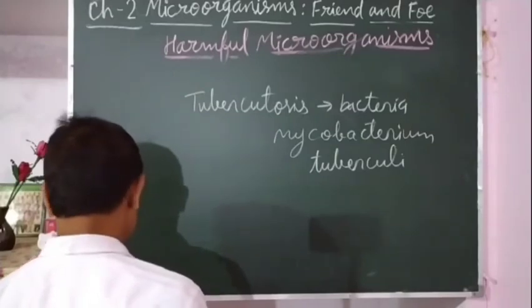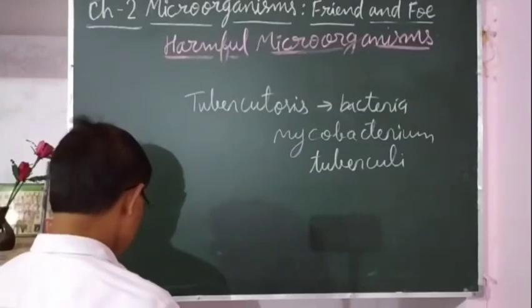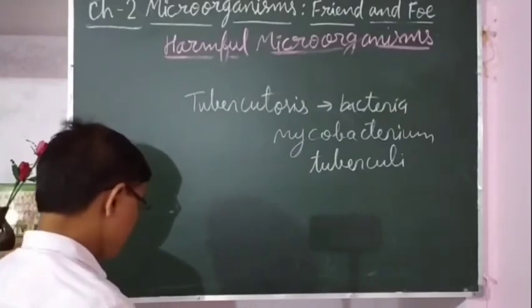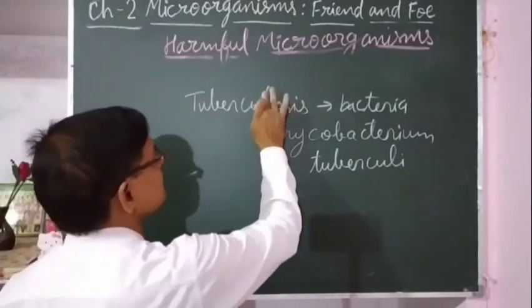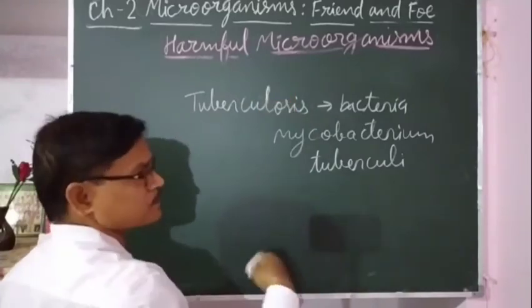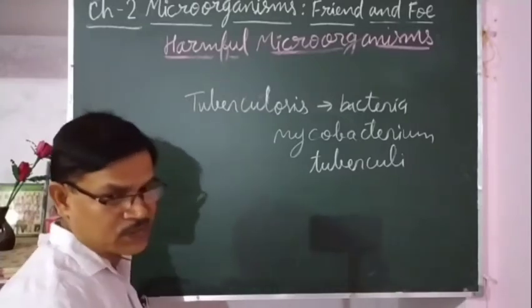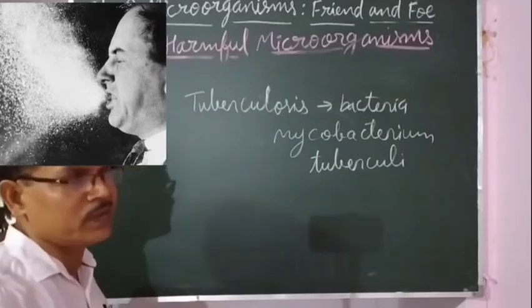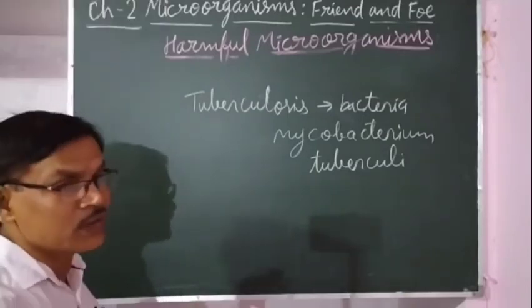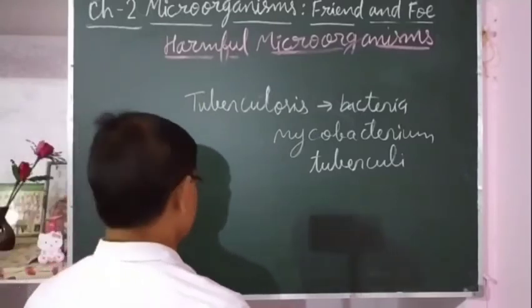So this is transferred by air. To check it, if a person is suffering from tuberculosis, that person should be isolated, so that if the person is coughing and sneezing, the other members of the family may not come in contact, may not breathe in that air, and they may be safe from that.